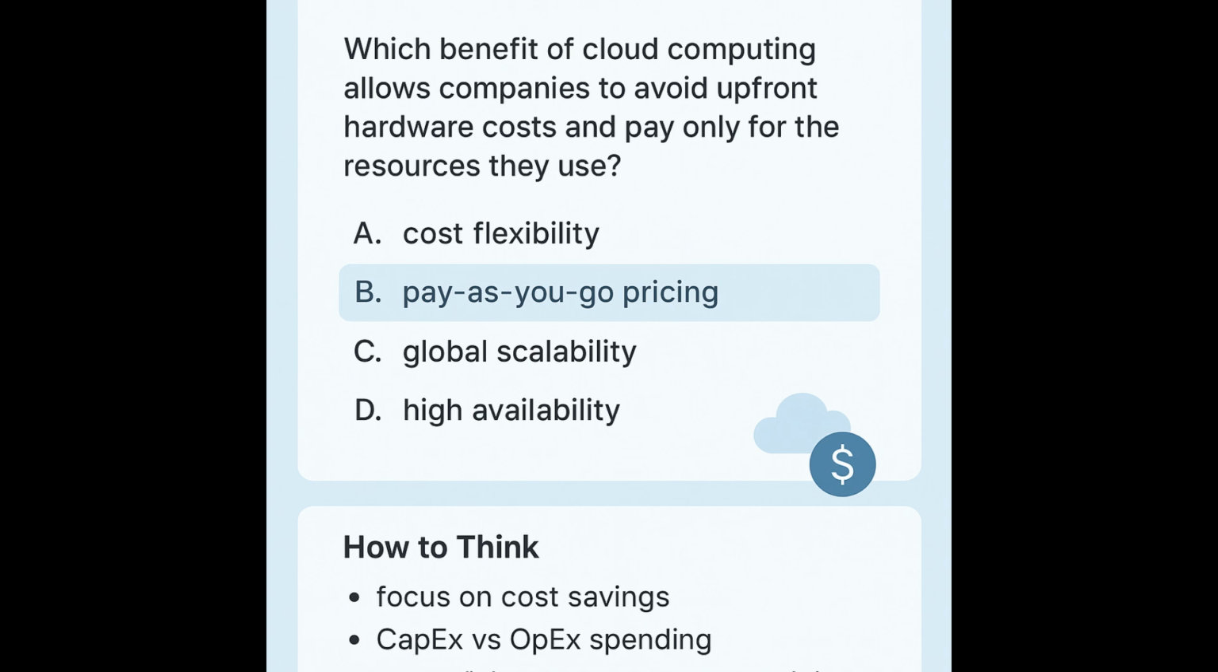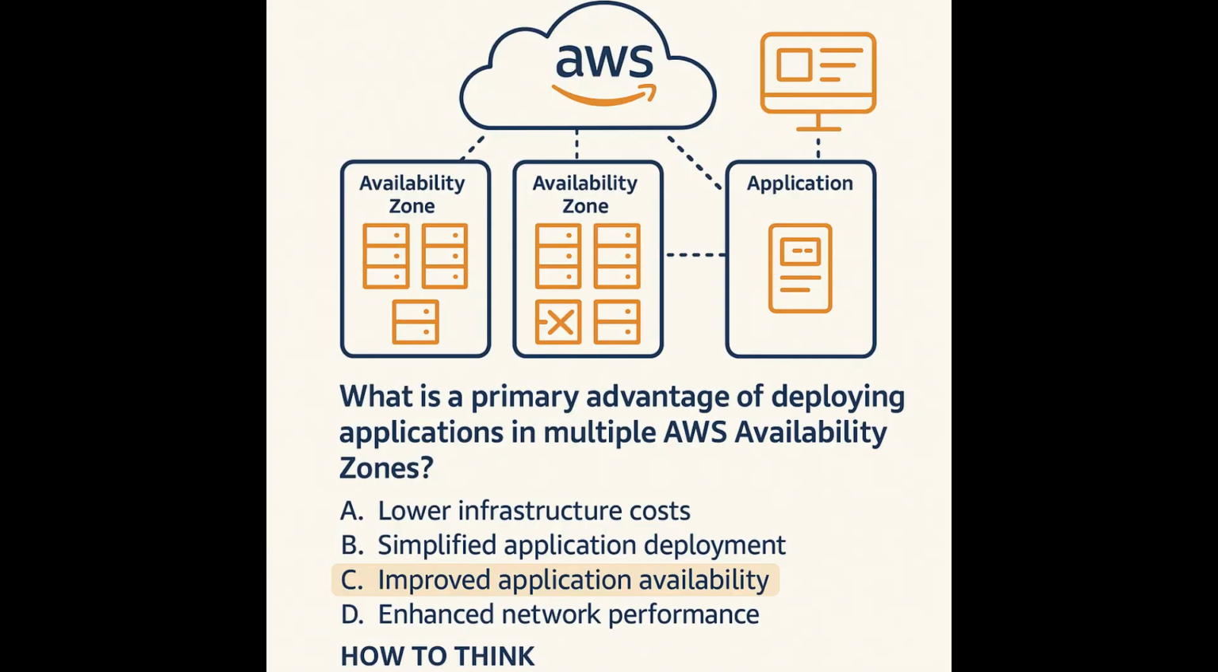How to think. Big picture. What makes cloud attractive compared to traditional IT? One major draw is cost savings. Key concept. The phrase avoid upfront hardware costs points to moving expenses from CapEx, capital expenditure, to OpEx, operational expenditure. Keyword trigger. Pay only for the resources they use is a direct reference to pay-as-you-go pricing. Correct answer. B. Pay-as-you-go pricing.